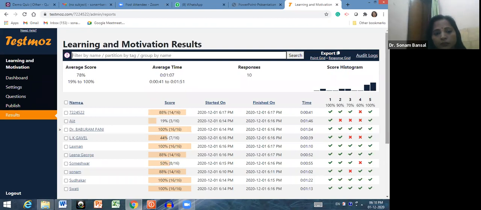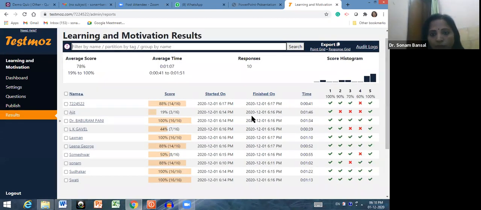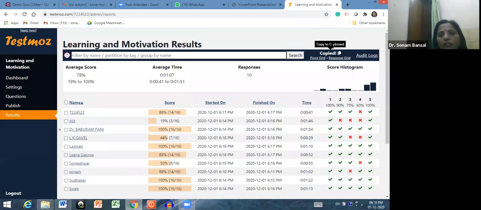See, these persons have given the test. Now see, you can check the starting time of every person, the finishing time, and how much time they have taken to complete that particular test, right? So you can check all these settings. The 10 responses are there. And if you want to export the result of all the persons at one time, then just click on export.